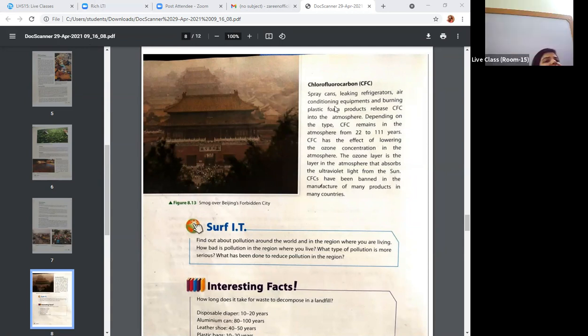Okay, so basically chlorofluorocarbon, or we call it CFC: spray cans, leaking refrigerators, air conditioning equipment, and burning plastic foam products. These are very dangerous types of gases.